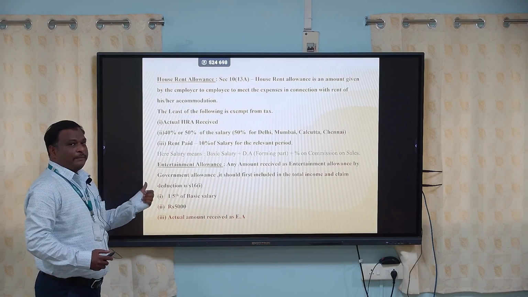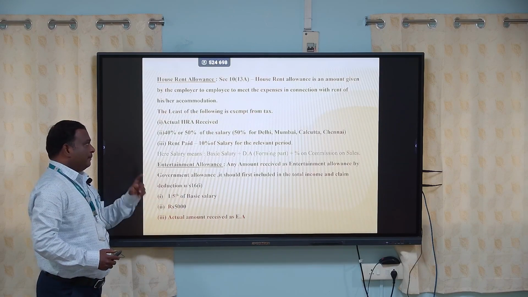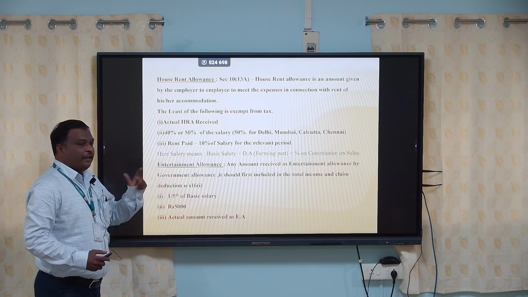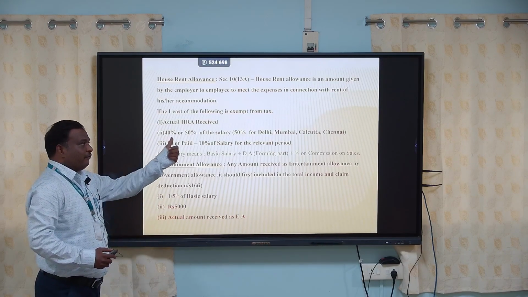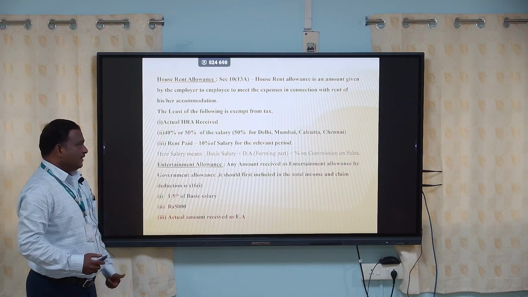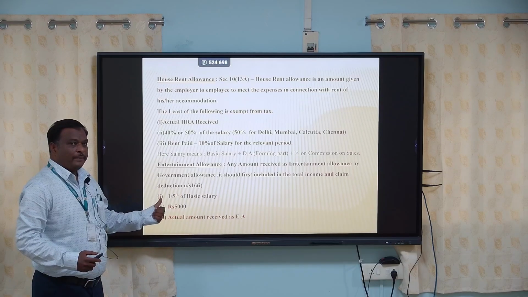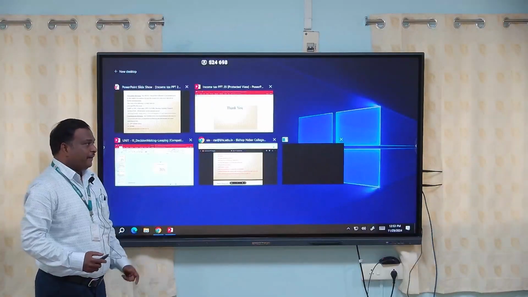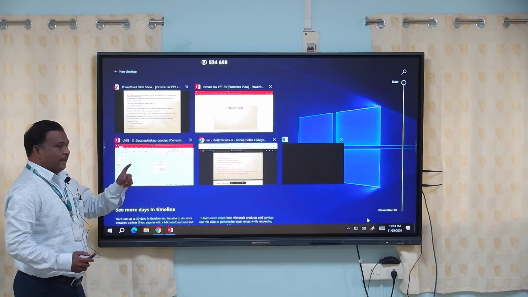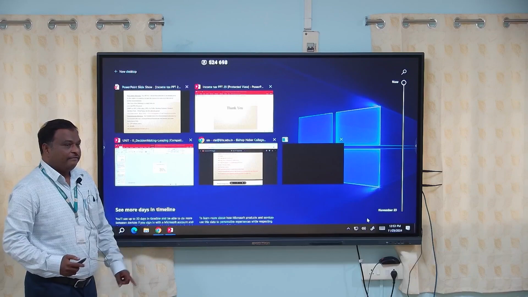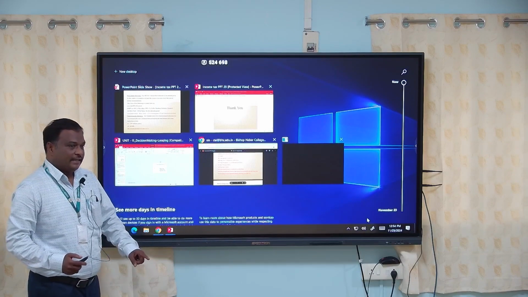In this head, 4 types have to be considered. Among these 4 types, the least of the amounts should be considered. The least of the following is exempt from tax. First one, the actual HRA amount received. Second one, 40% of the salary or 50% of the salary. 50% if an employee works in Delhi, Mumbai, Calcutta and Chennai, 50% of salary should be considered.